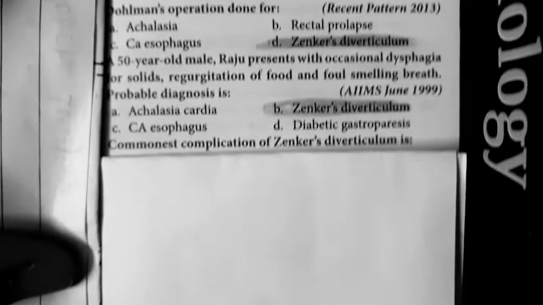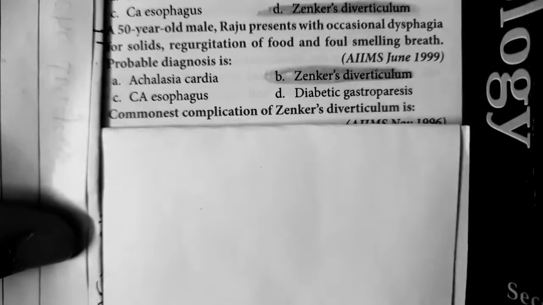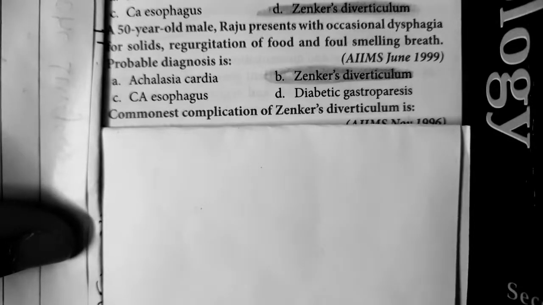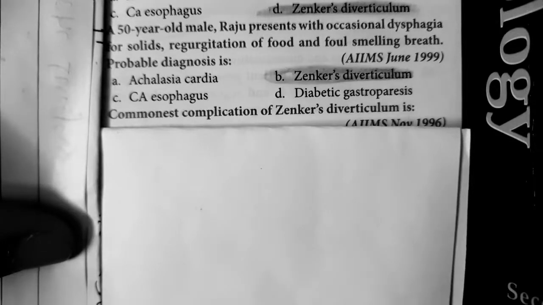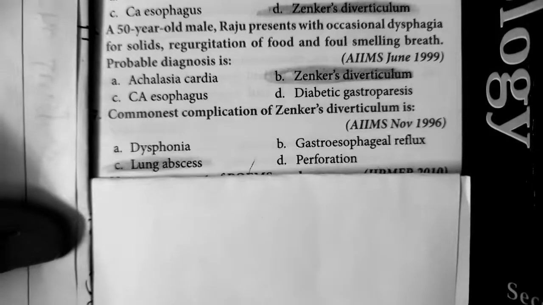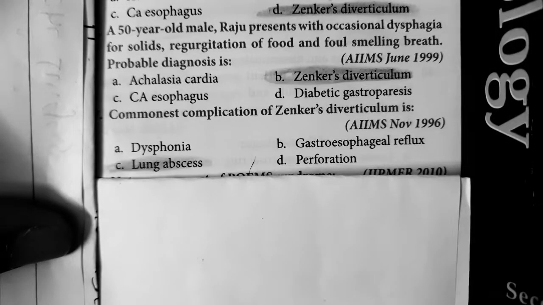What is the most common complication of Zenker's diverticulum? Pulmonary complication is the most common complication of Zenker's diverticulum. Especially lung abscess is the most common complication of Zenker's diverticulum.